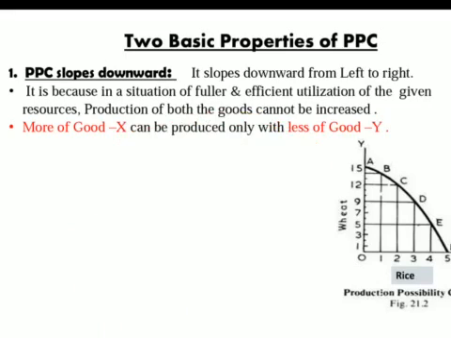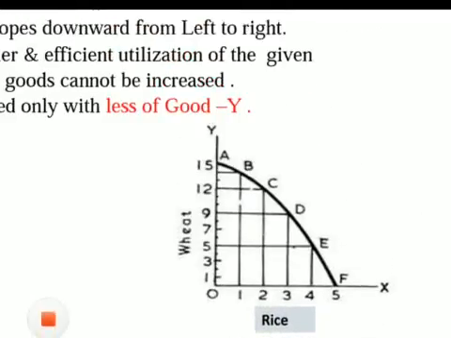So when we use our resources completely, the production of both the goods cannot be increased. Means we are producing two goods, wheat and rice. So if we want to increase the production of rice, then we have to decrease the production of wheat. Like in this graph you can see here, earlier we were producing 1 unit of rice and 14 units of wheat.